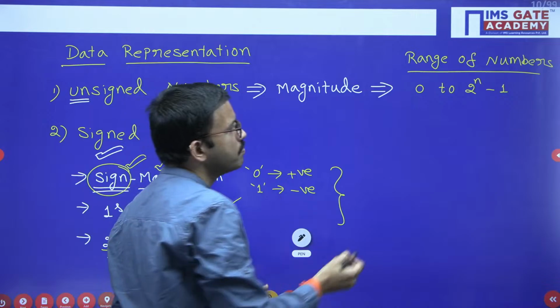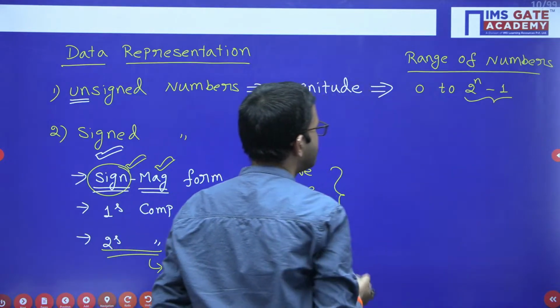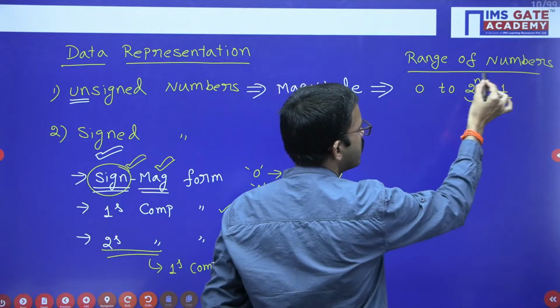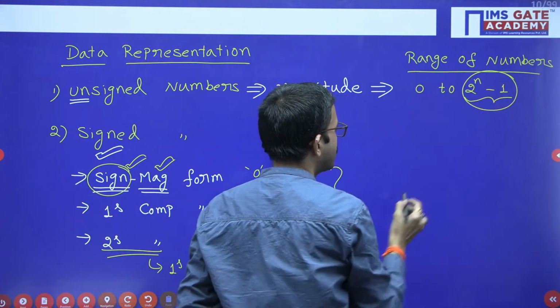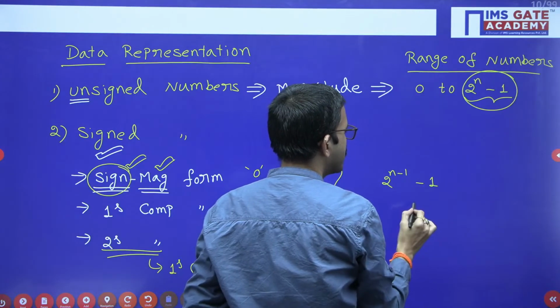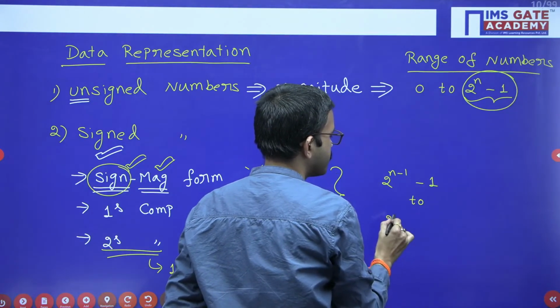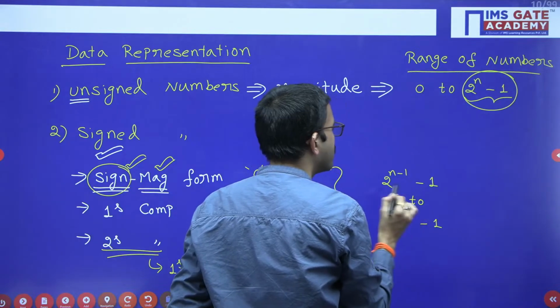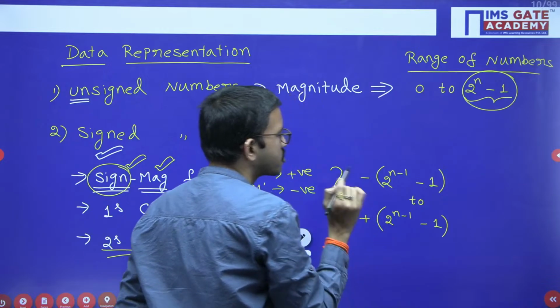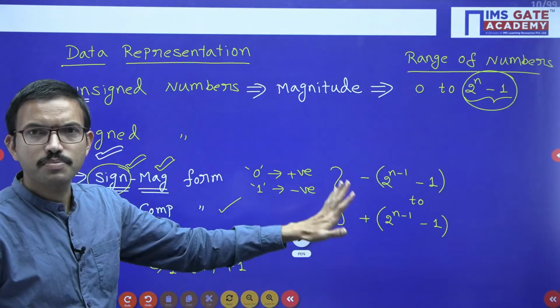With the help of n bits you are getting the maximum value this one. So with the help of n minus 1 bits, in place of n you can substitute n minus 1. So this is the negative maximum and this is the positive maximum, that's all.